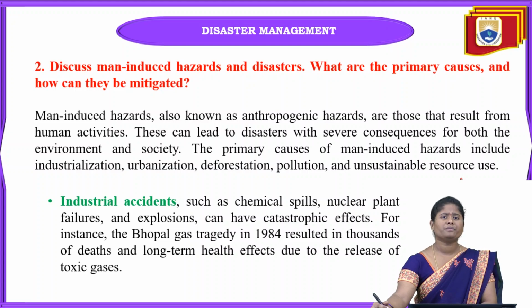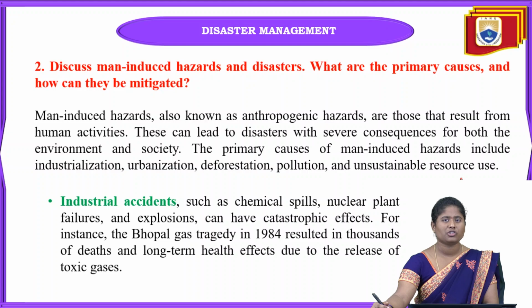When we do deforestation for the development of urban areas, that also leads to man-made disasters. And when we are developing industries, we get so much harmful waste coming from these industries.